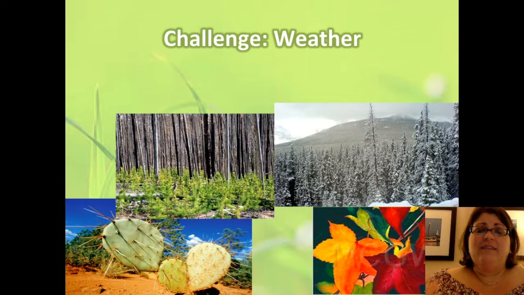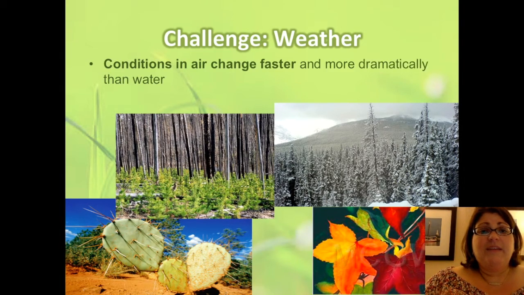Tying right into this is the differences in weather that plants have to deal with. Conditions in air change much, much faster and more dramatically than conditions in water. You've probably experienced this. In the spring, when the temperatures are warming up, it takes seemingly forever for the water to feel warm enough to comfortably swim in. But the air one day can be 80 degrees, and the next night it can be 30 degrees. And so the air changes very, very quickly.